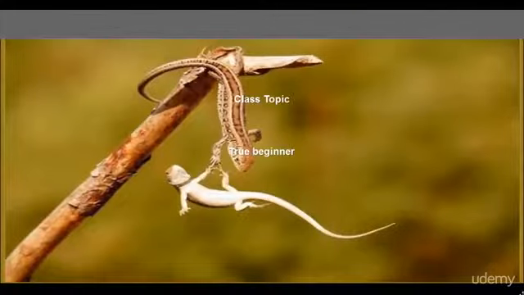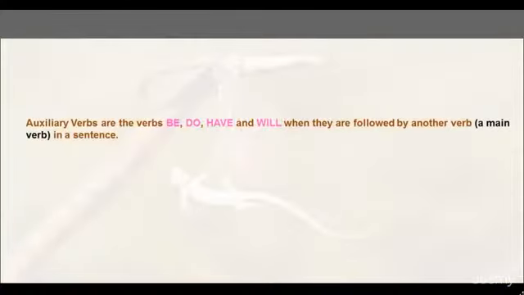Hi everyone, the topic of today's class is the verb do. Auxiliary verbs are the verbs be, do, have, and will, when they are followed by another verb, a main verb in a sentence.